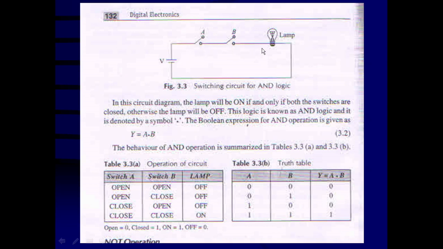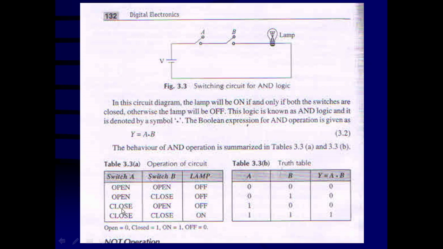When the current passes in the circuit, you are a physics electronics student, you must know, when both the switches A and B are closed, then and only then will current flow through the lamp and the lamp is going to be on. If either of the switches is open or both the switches are open, the current will not flow and the lamp is going to be off. This can be represented in the operation of the circuit. If switch A is open, switch B is open, the lamp will be off. If either switch A is open or switch B is open, then also current will not flow and the lamp remains off.